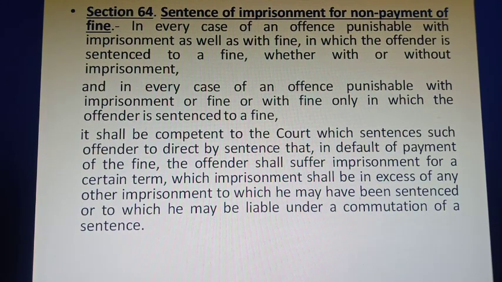Now let us study what is written in Section 64 of the Indian Penal Code. It states what will happen if there is failure of payment of fine: sentence of imprisonment for non-payment of fine.